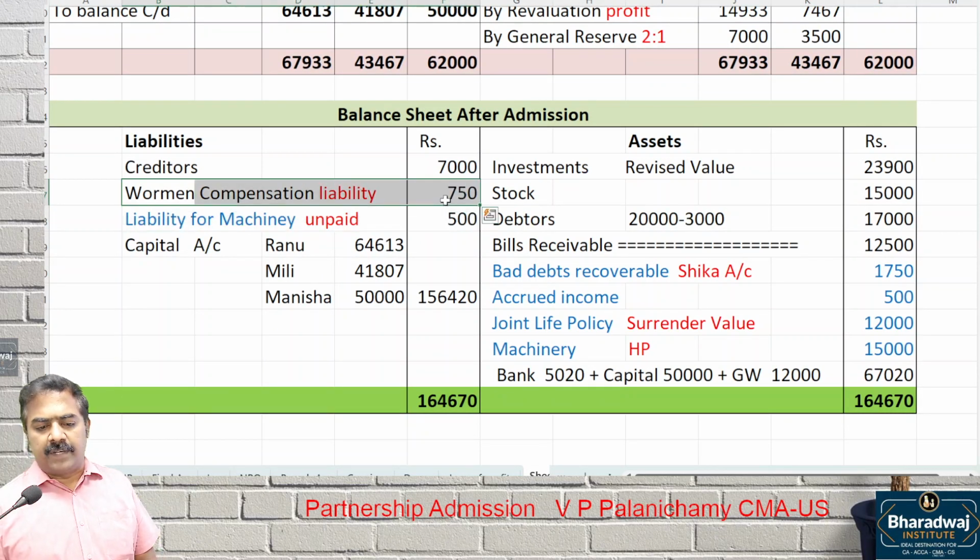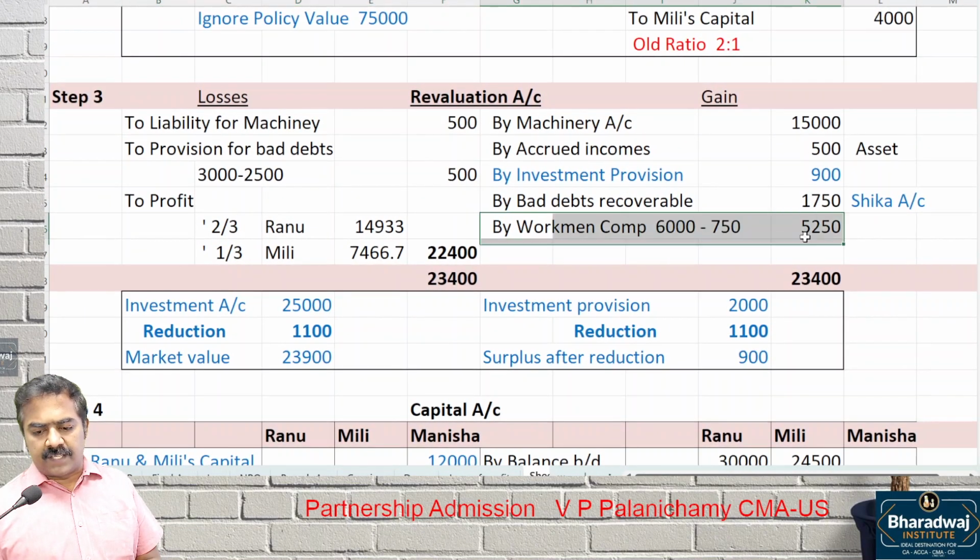Workman compensation liability is only 750 because the surplus has already been recorded.